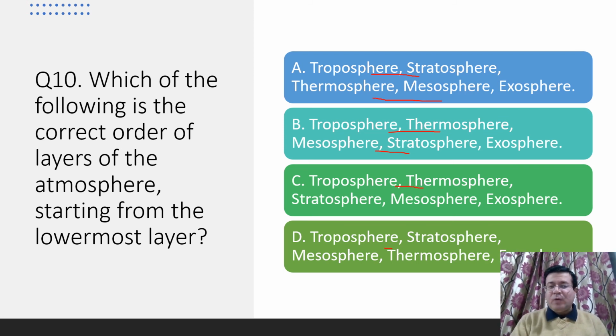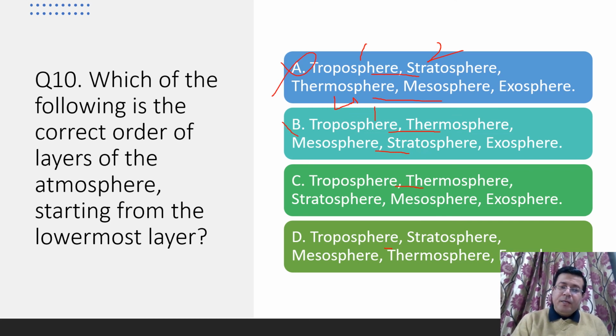Now first one, troposphere, yes, lowermost. Then second is stratosphere, that is also correct, but third is thermosphere, that is wrong because thermosphere is your fourth layer. Now you see the B option, troposphere is first, fine. Thermosphere is second, that is wrong, already we have seen. Stratosphere is the second one, so that is also wrong.